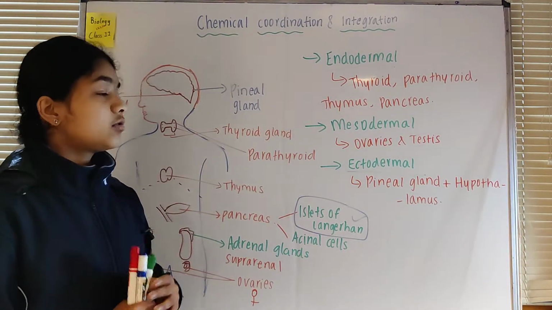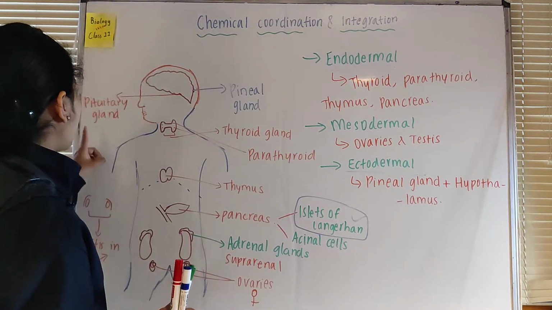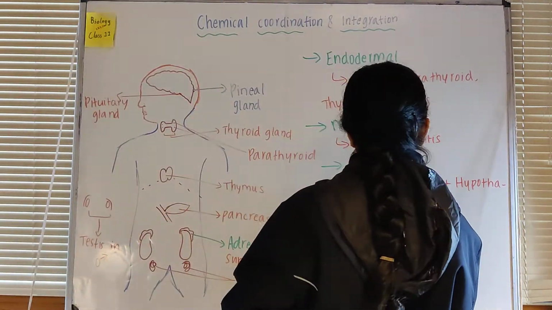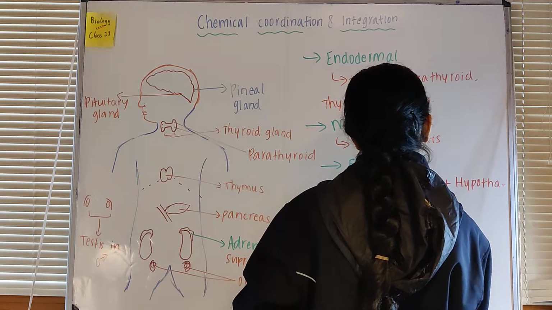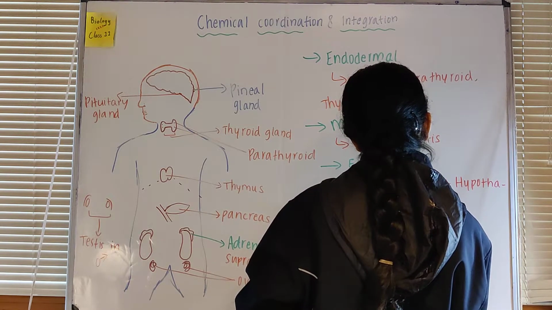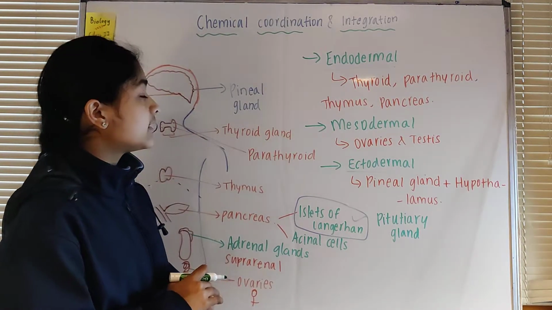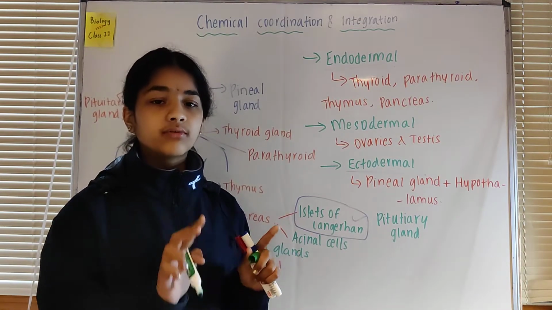Now here we missed out 2 important glands, the adrenal gland and the pituitary gland. These glands don't have a single origin, endodermal, mesodermal or ectodermal. They are a mix of 2 different origins.